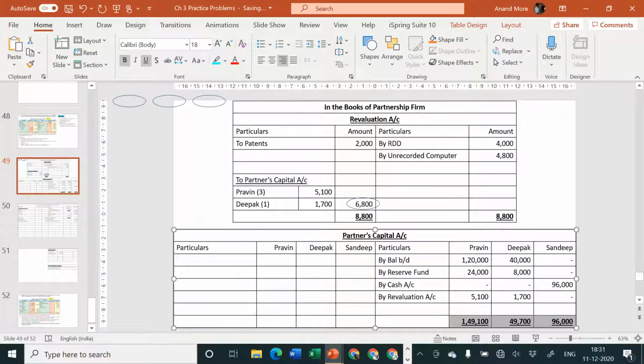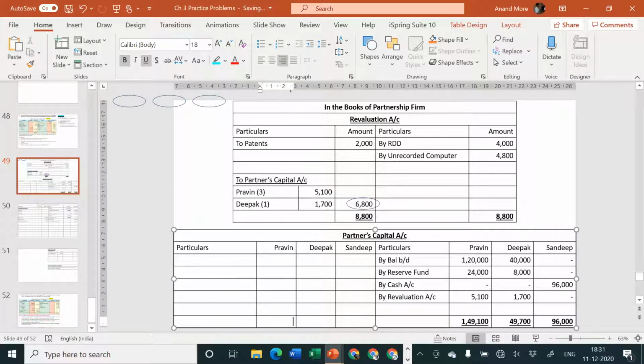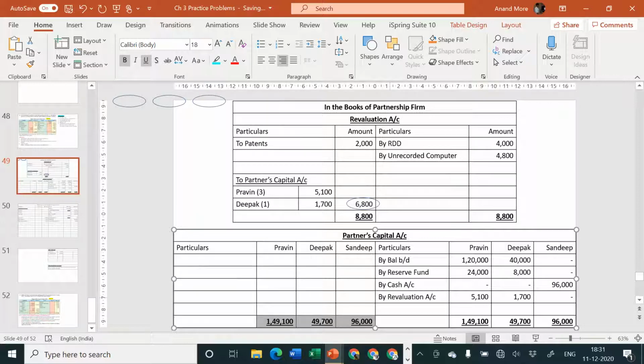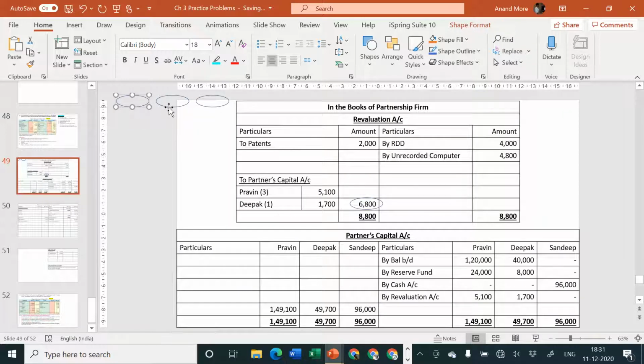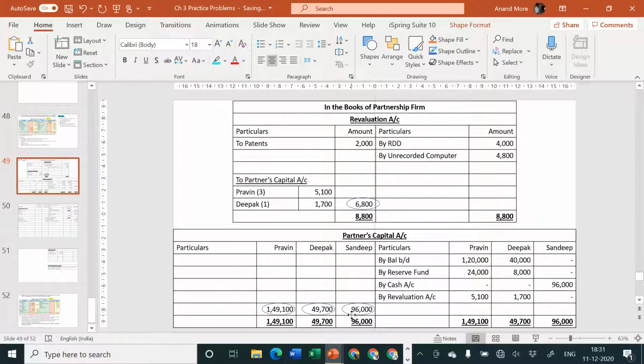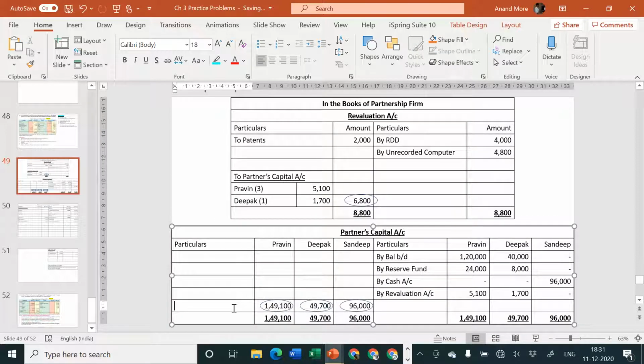There is no other adjustment given by them, so we can take the same amount here, and we can also write the amount here, and we'll call it our balancing figure. So we'll say it is to balance carried forward, and we'll put a circle around it to indicate that these amounts are balancing figure.